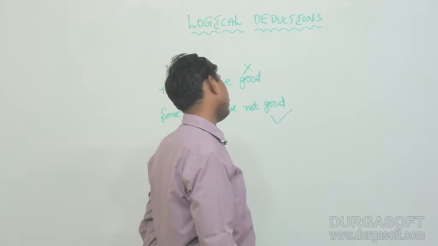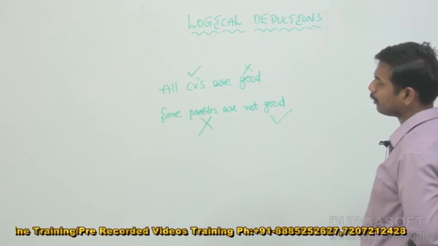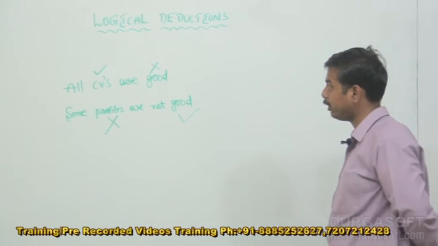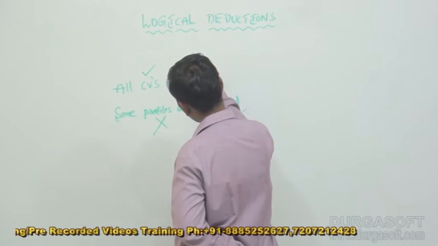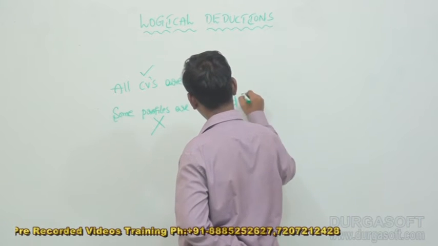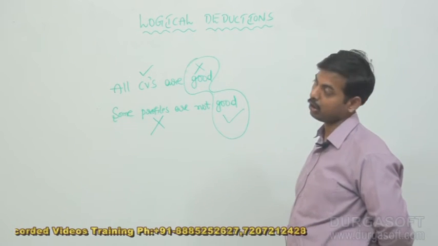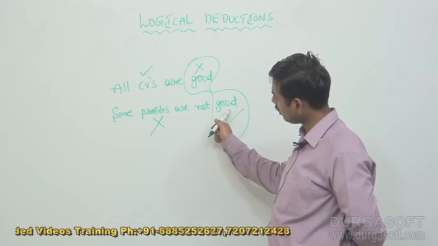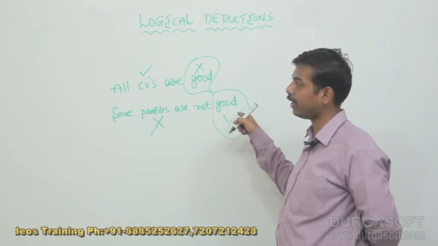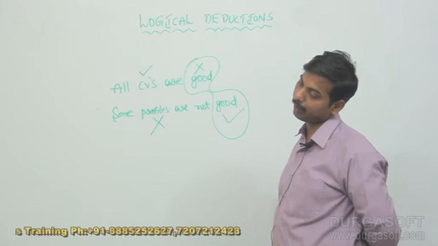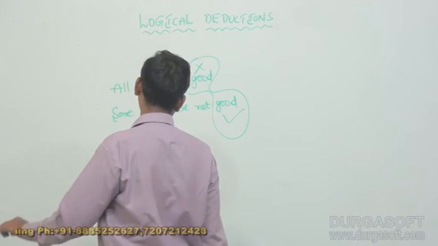Now what is the middle term in these two statements? Definitely the middle term should be present, that is what we already know. Good is the middle term in these two statements. Is the middle term distributed at least one time? Yes, it is distributed even once in the given statements. Then definitely we can draw a conclusion.